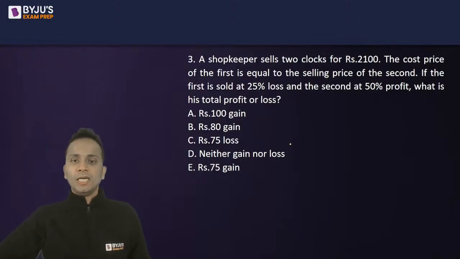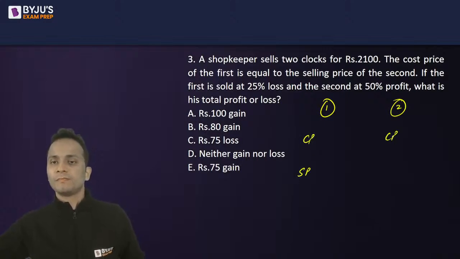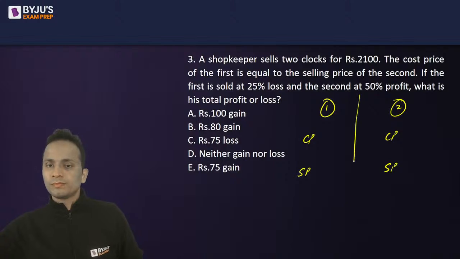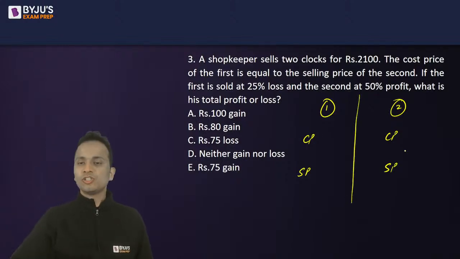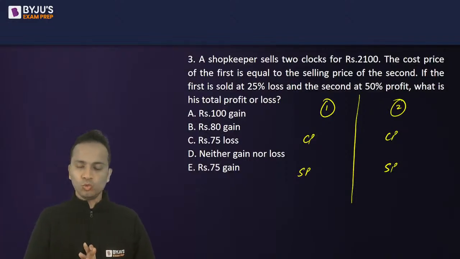Okay, let's start solving this. Now here we have two clocks, clock number 1 and clock number 2, with the cost price of each of these clocks and the selling price of each of these clocks. These four parameters will be used here.